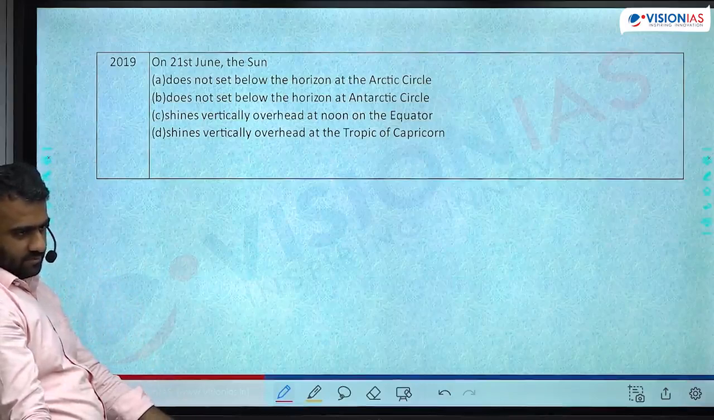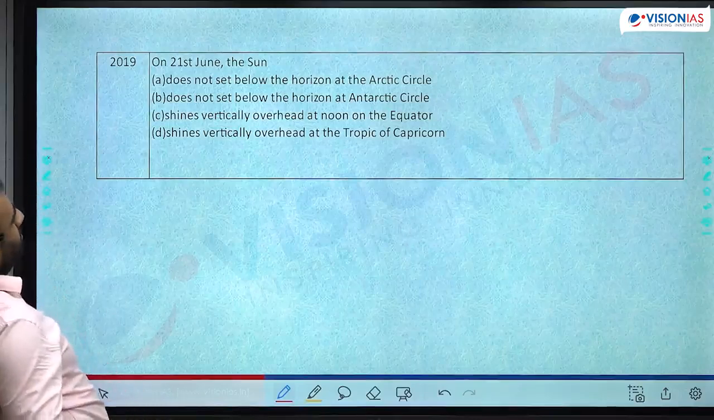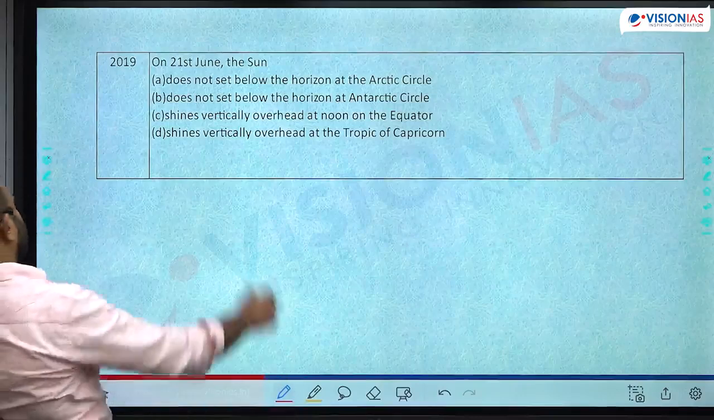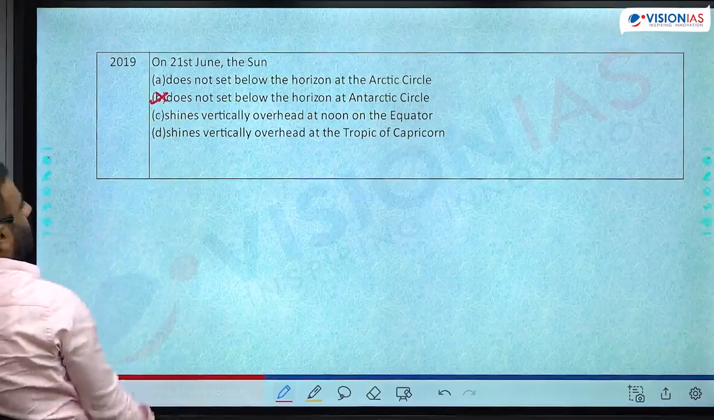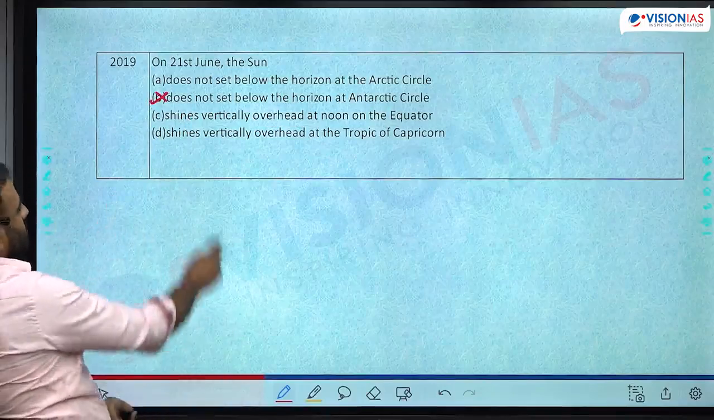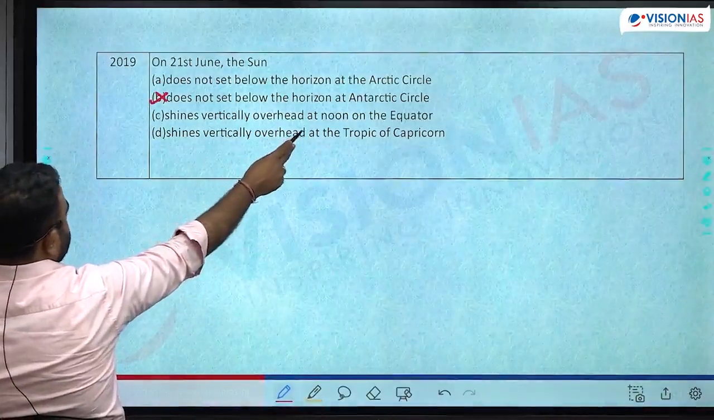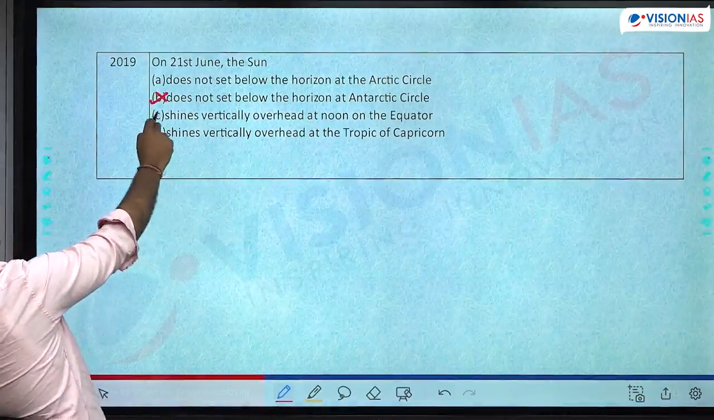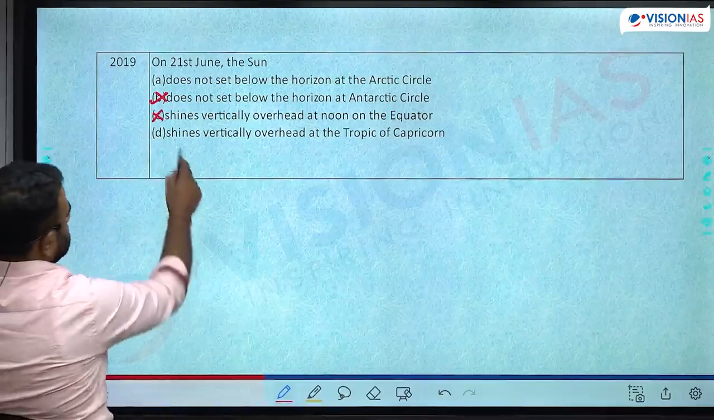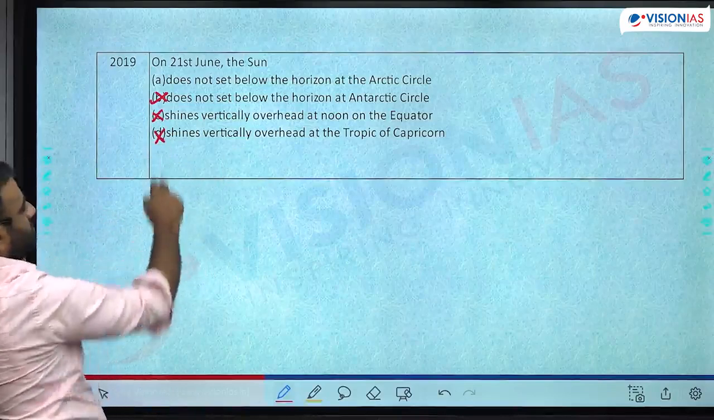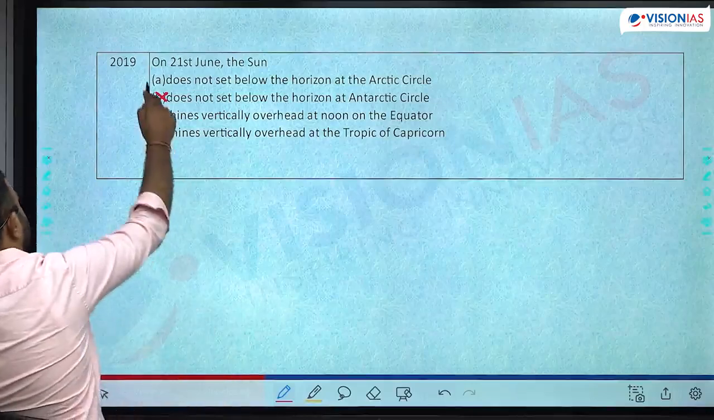What is the answer? 21st of June does not set below the horizon at Antarctic Circle. When will this happen? 22nd of December. Shines vertically overhead at noon at the equator. When is this? Equinox, 21st of March or 23rd of September. Shines vertically overhead at the Tropic of Capricorn. When is this? 22nd December. 21st of June.